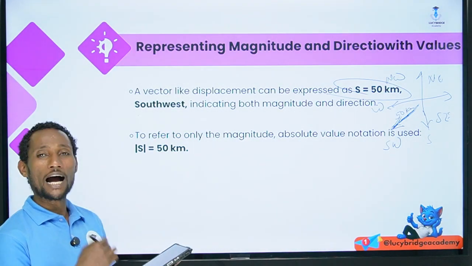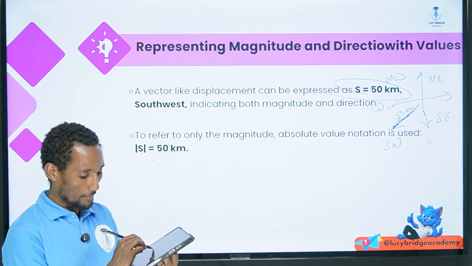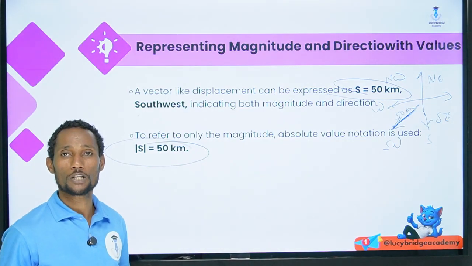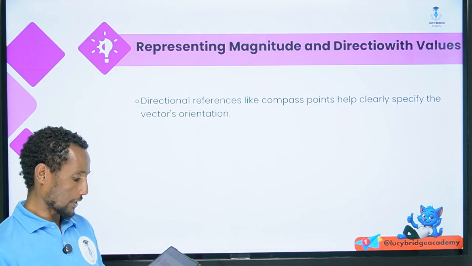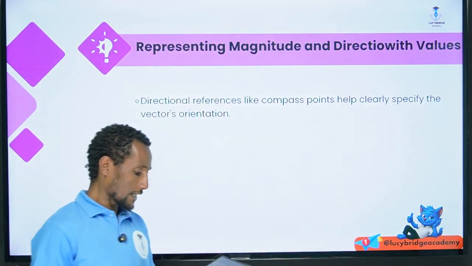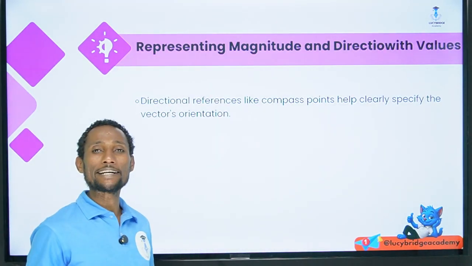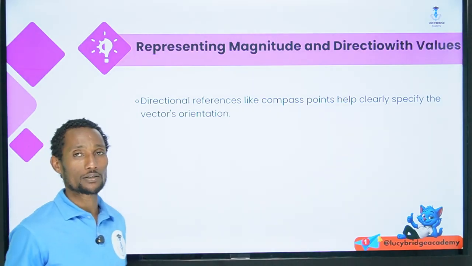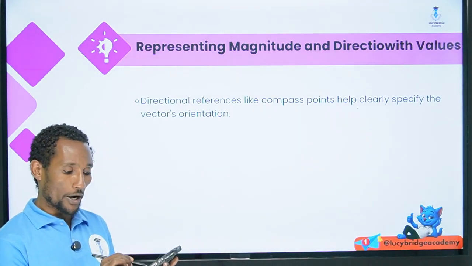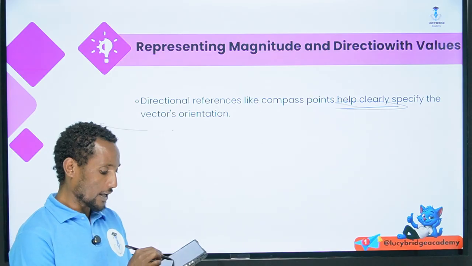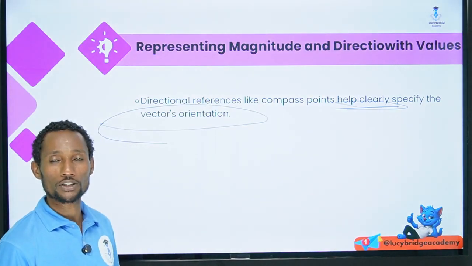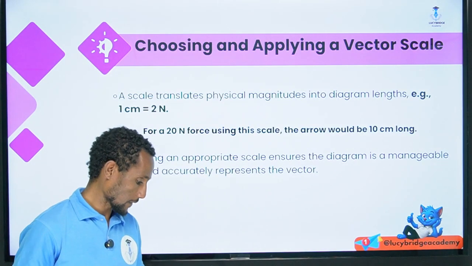The displacement has a magnitude of 50 km, but we also find the direction using a compass, which has points that help us specify the vector's orientation. So it's very easy.